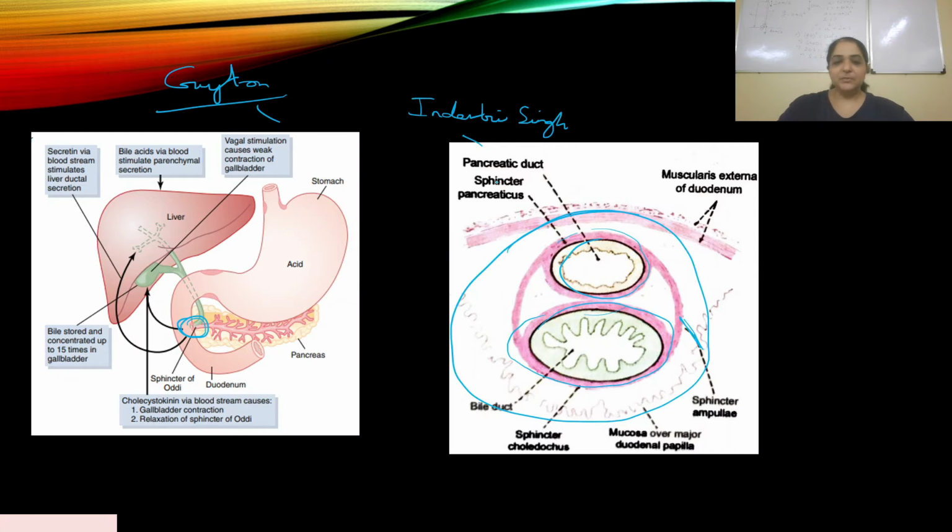But the question was pretty clear. Sphincter of Oddi. Just remember that much. It's there in NCERT. Remember that piece of information. It's a fact. All right, let's move on to the next question.